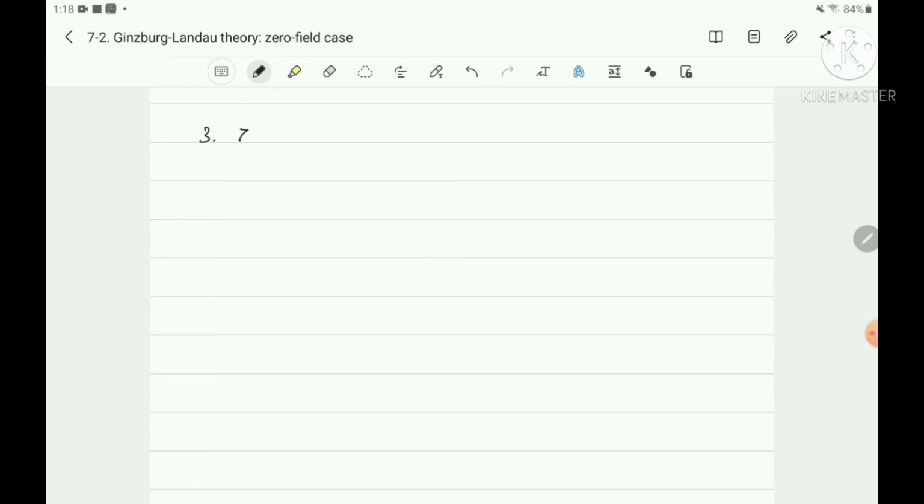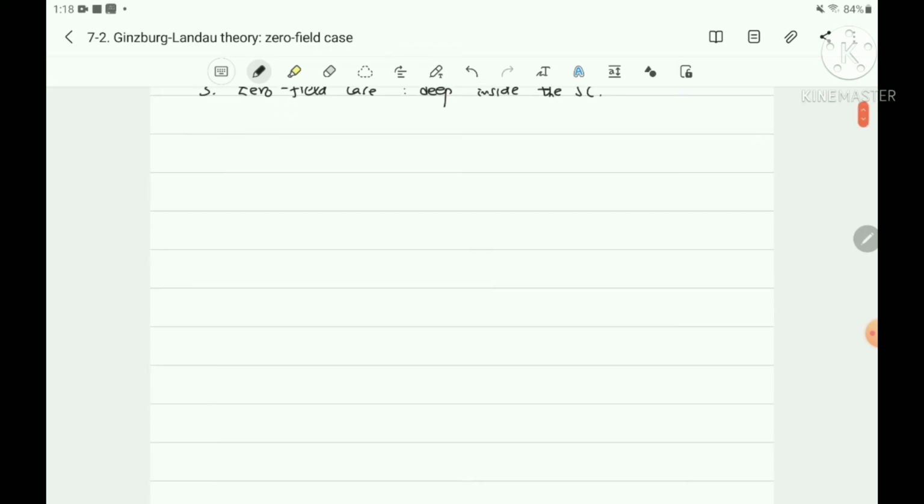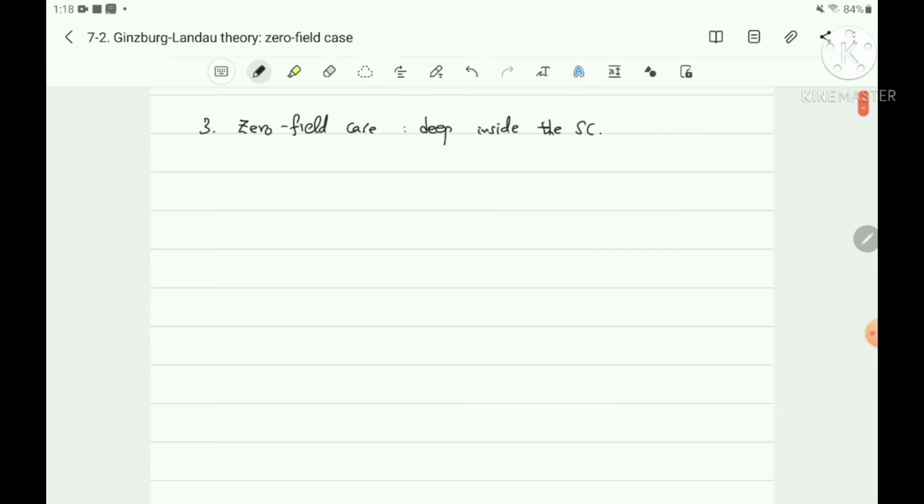Three, zero field case. Zero field case means deep inside the sample, inside a superconductor. Because deep inside a superconductor the B field is zero inside the sample, it means that the vector potential is also zero in the zero field case, and the homogeneous boundary condition